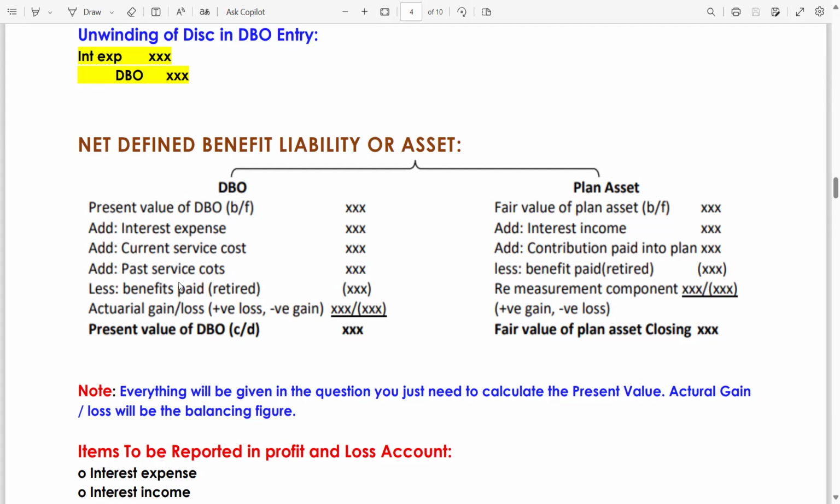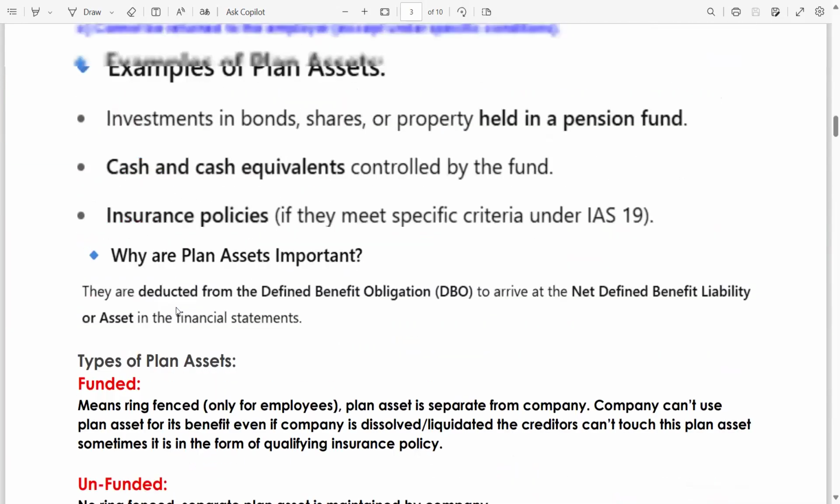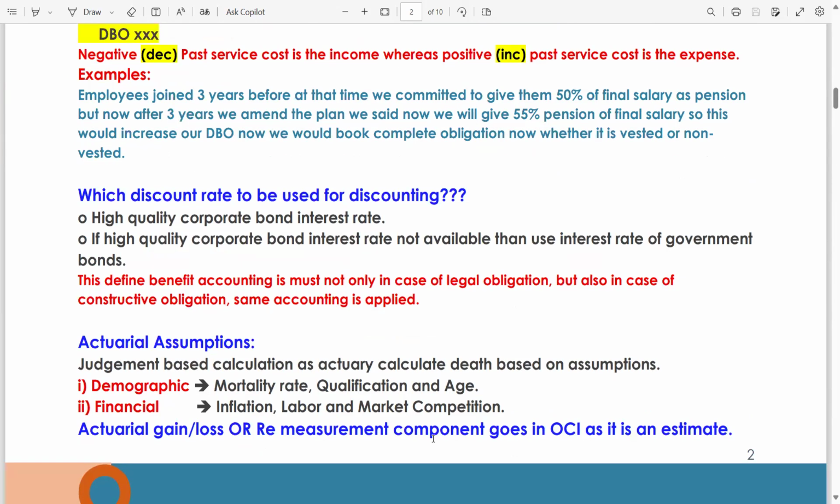Just see. Now also we will get the closing value of DBO in the questions. Now the question is, what will be the balancing figure? The balancing figure will be actuarial gain or loss, means remeasurement component. If you just go above, we just covered this here. Actuarial assumption, actuarial gain or loss or remeasurement component goes in OCI.